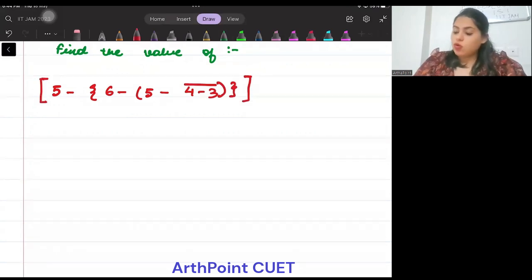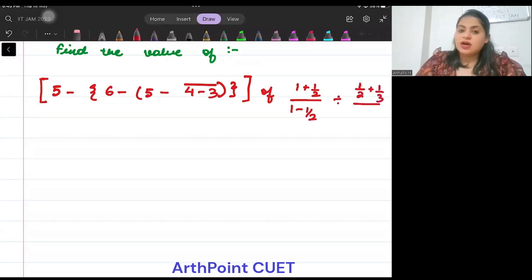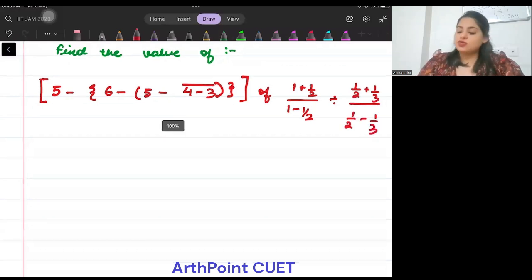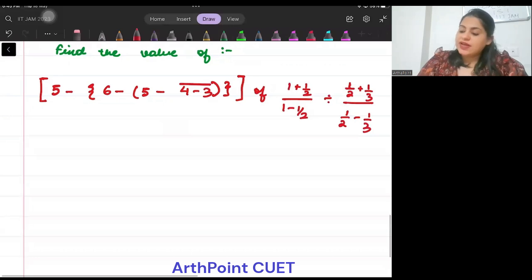Pura question samjho. Of 1 plus half divided by 1 minus half divided by 1 by 2 plus 1 by 3 upon 1 by 2 minus 1 by 3. This is the entire question, beta, that you have to solve. बड़ा ही आसान है, but you have to be with me to solve this question, right?